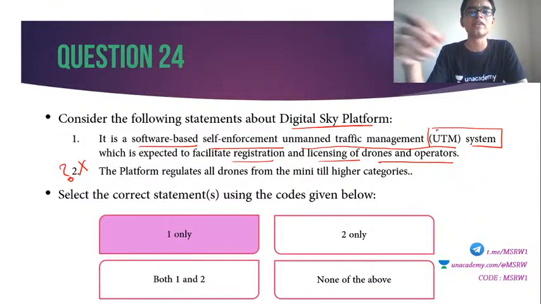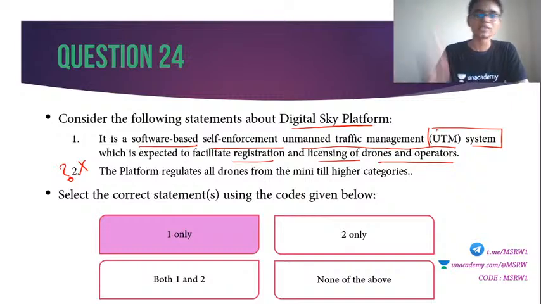The problem is that when the number of drones started to increase multifold, it began to become a threat to the security of India as well as to civil aviation. People began to fly drones near airports and all, and it began to threaten the security of these infrastructural projects. So appropriate licensing and regulatory methods were enforced by the government. So first statement is correct.